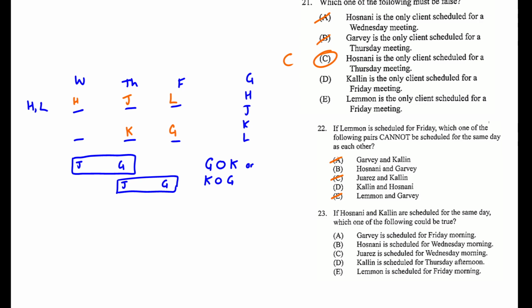Now we're either going to get that H and G can't be together or K and H can't be together. So I'm wondering if I just want to try forcing this. So let's just pick a spot for K. Or we can just keep going with this other bit.